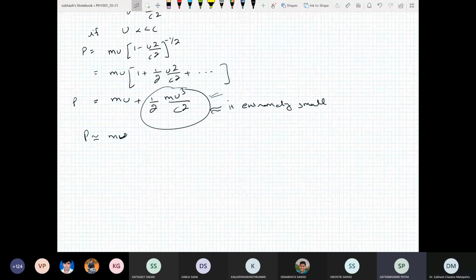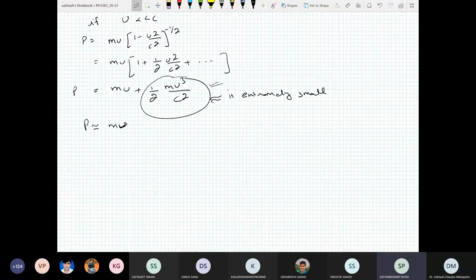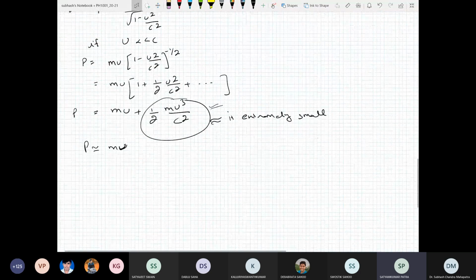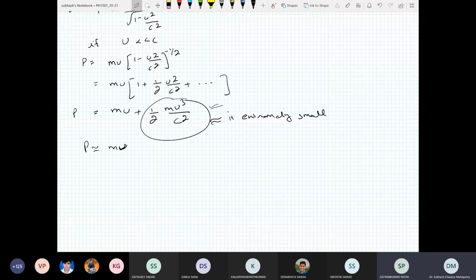Yeah, so there will be other higher order terms. The other higher order term would be something like some number times u to the fourth by c to the fourth. If u by c is small, then you know that u square by c square is even smaller.